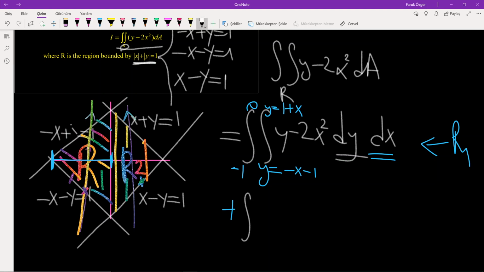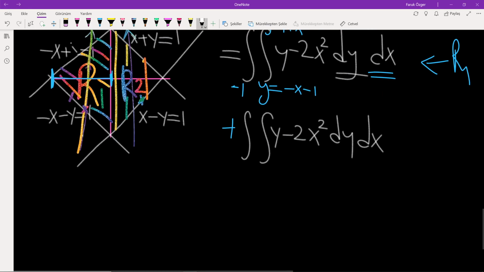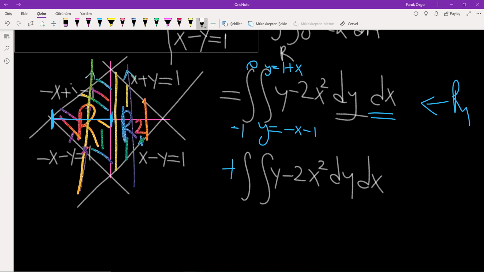And for R2 we have, don't change the function again, and don't change the order of integral. For R2 we draw a parallel line to the y-axis, as you see.